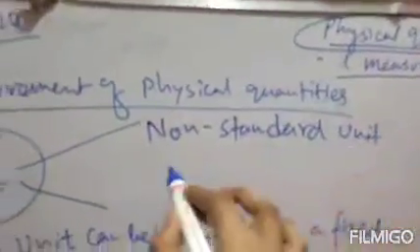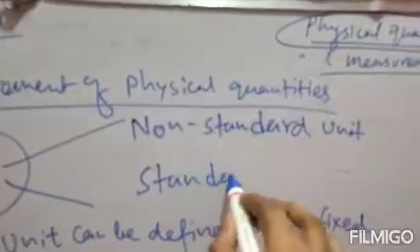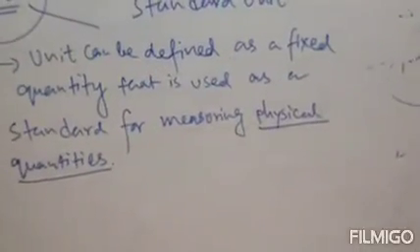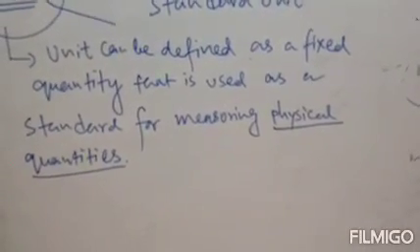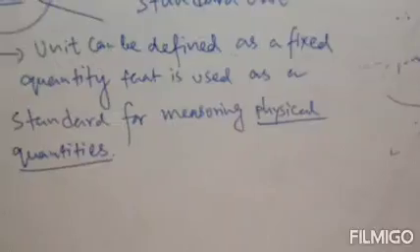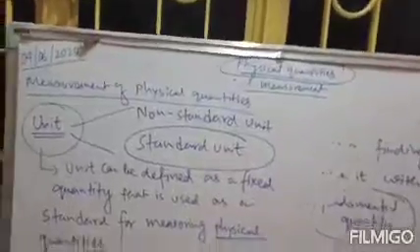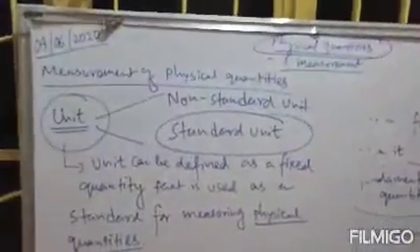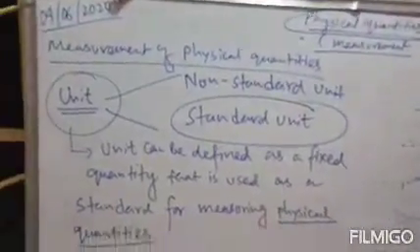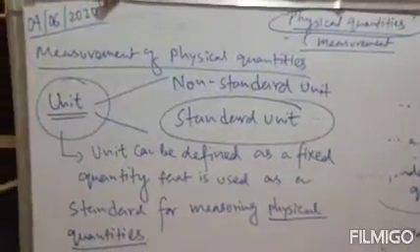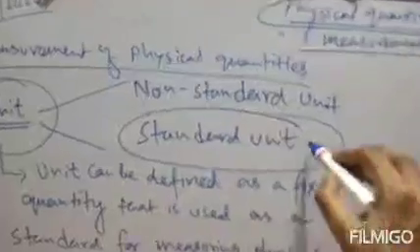But we will discuss only standard units, because standard units are accepted worldwide. All scientists accepted the standard unit. Non-standard units are not accepted anywhere. Clear? So we will only discuss the standard unit.